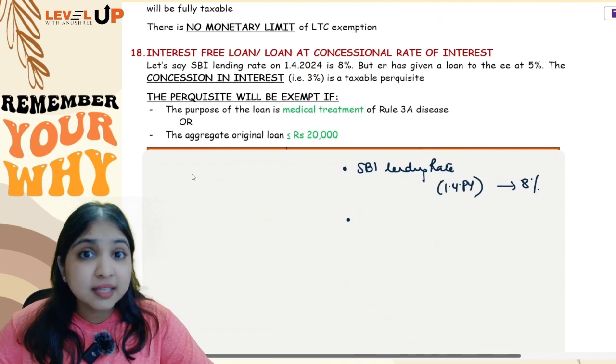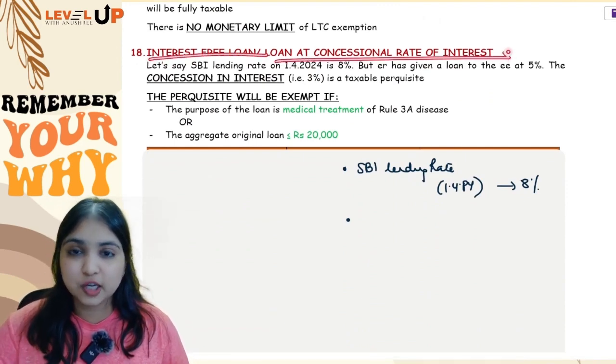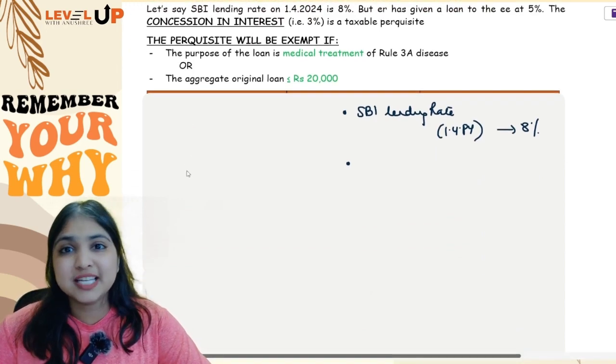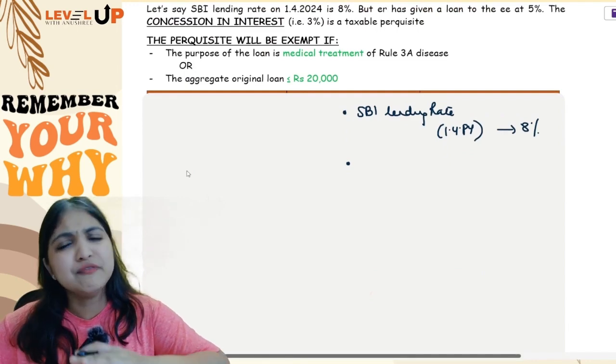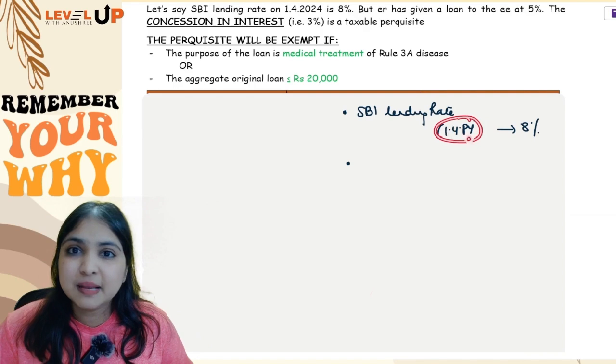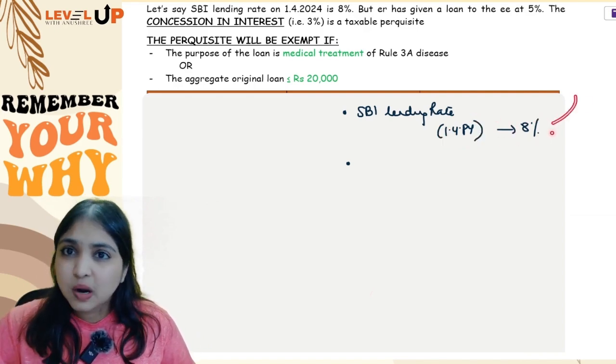Okay. Then comes our next discussion, which is interest-free loan or loan at concessional rate of interest. Let me explain this to you straight away with the help of an example. Very simple perquisite, guys. Let us say the SBI lending rate on the 1st April of the previous year is 8%, which means the market rate is around 8%.